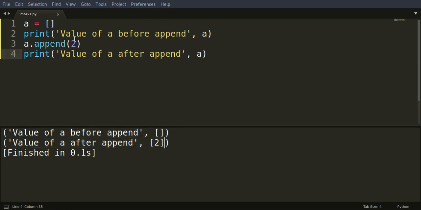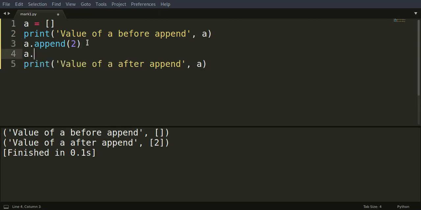We could again append something. We could just append 3. Let's see. So now the value is 2 comma 3. It doesn't matter, it could be 1, it could be 1 comma 3 now. You could just keep on doing this.